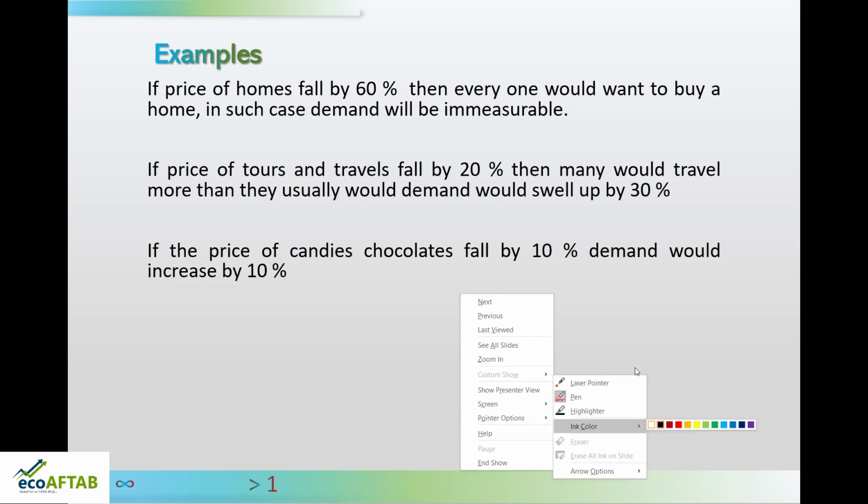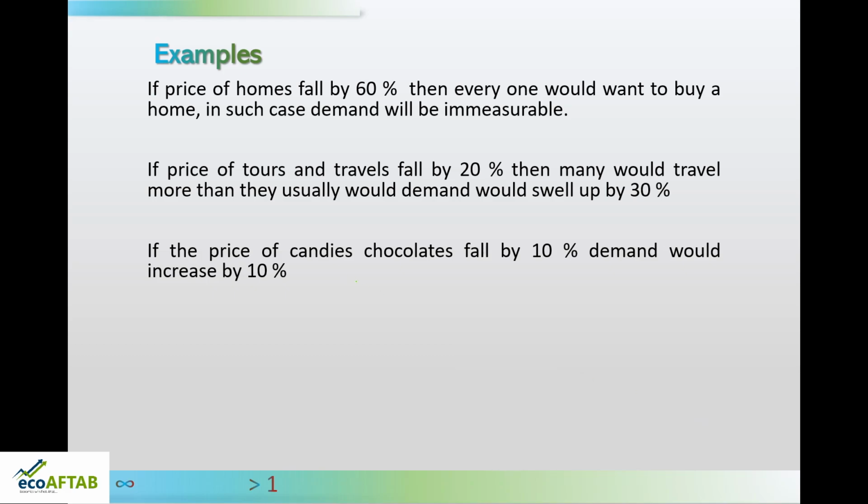Here in this case, price elasticity of demand is equal to percentage change in quantity demanded divided by percentage change in price. Here the percentage change in quantity demanded is 10%, and the percentage change in price is 10%. So this is equal to 1.